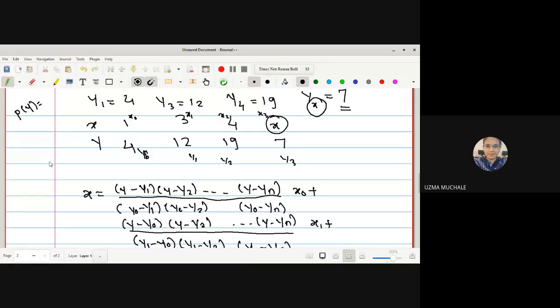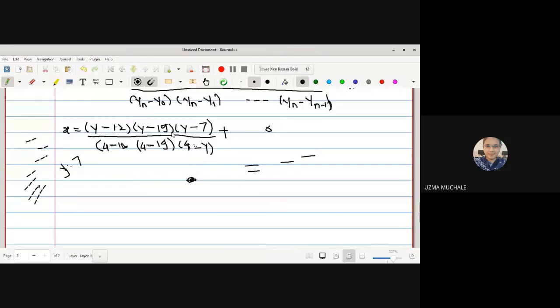Just like in the last one, whatever the number of values given, suppose the number of values is n plus 1, we will get a polynomial of degree n. But here in this case, we can only use these three values, right? Why is this so? Because we have to use y minus 7. After putting the value of y as 7, 7 minus 7 will be 0. So that's why we can use only these three values. So what we have to do now, we have to just eliminate this one. Whichever equation has y minus 7 that we have written here, remove it.